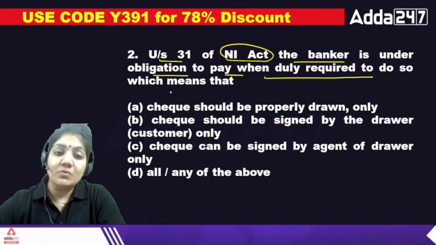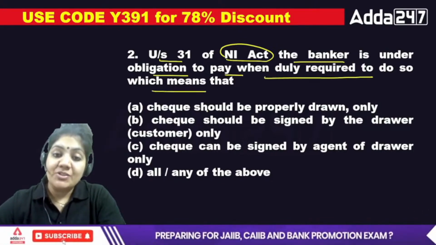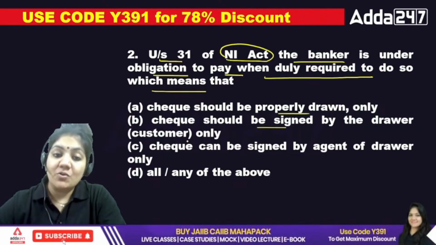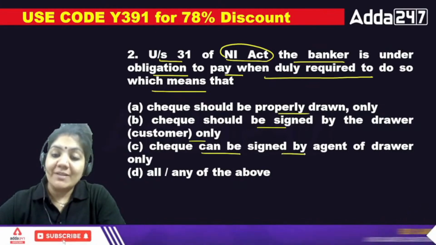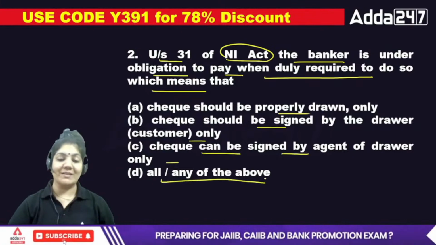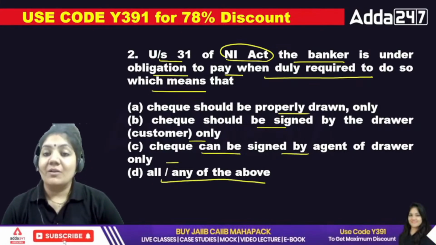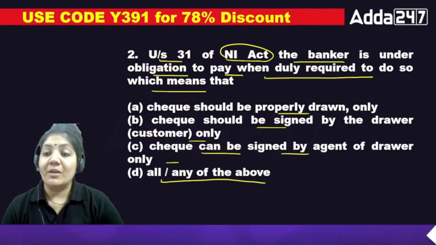Next. Under Section 31 of the Negotiable Instrument Act, the banker is under obligation to pay when duly required to do so, which means that: check should be properly drawn only, check should be signed by the drawer only, check can be signed by the agent of the drawer only, or any of the above. What is the exact answer of the second one?